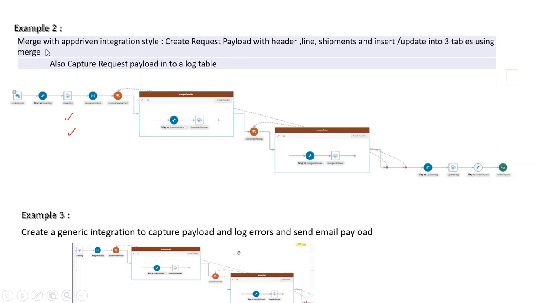So in this example, we'll create 3 tables, headers, lines, and shipments, and see how we insert or update data. If the data is new, we need to insert. If the data is already there in the table, we need to update. That is what the merge option is, right? So here a similar kind of integration will be covered, and here we'll cover for loops.